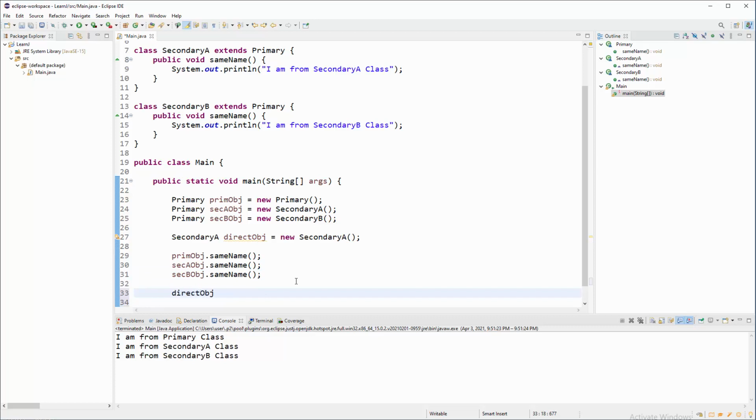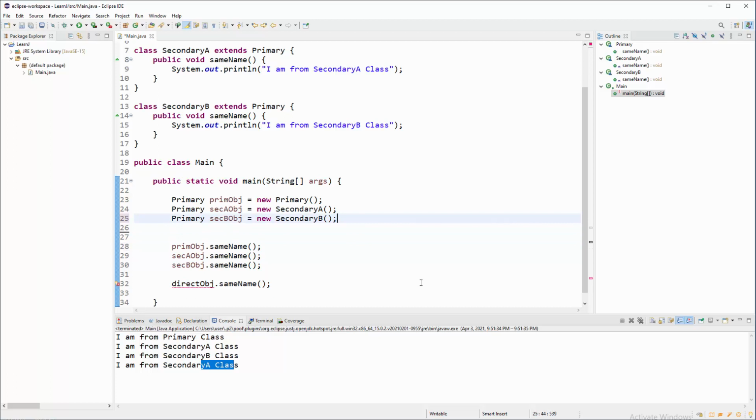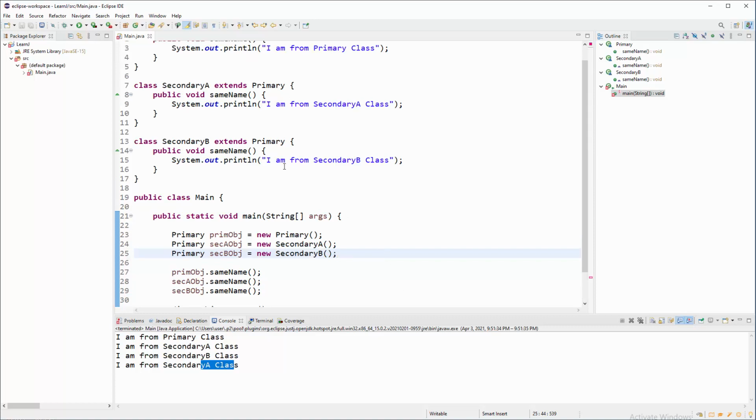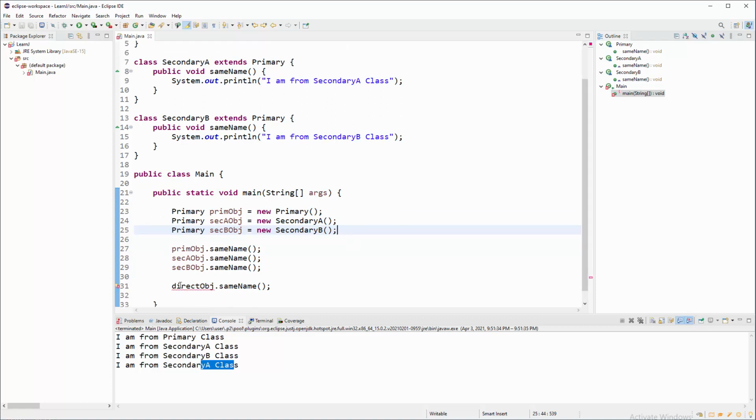Let's use it. Direct obj dot s, same name, and the result will be secondary A class. So yeah, on the left side you can have primary, but also you can have absolutely this approach down there. Now when you are going to use some of these things, you're gonna find that out through a couple of examples on the internet, basically through torturing yourself over what is more appropriate than another.